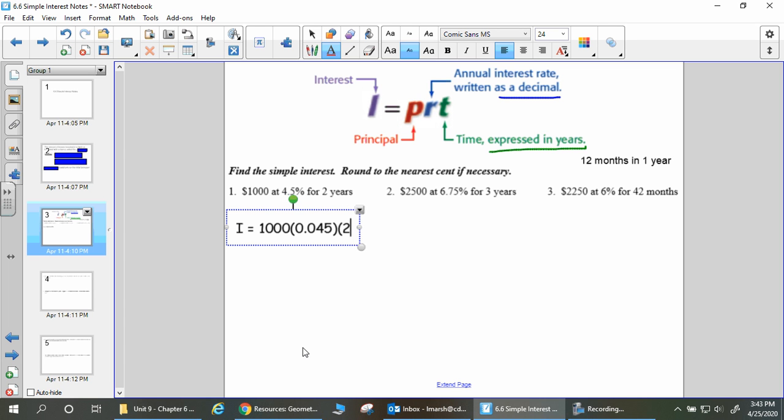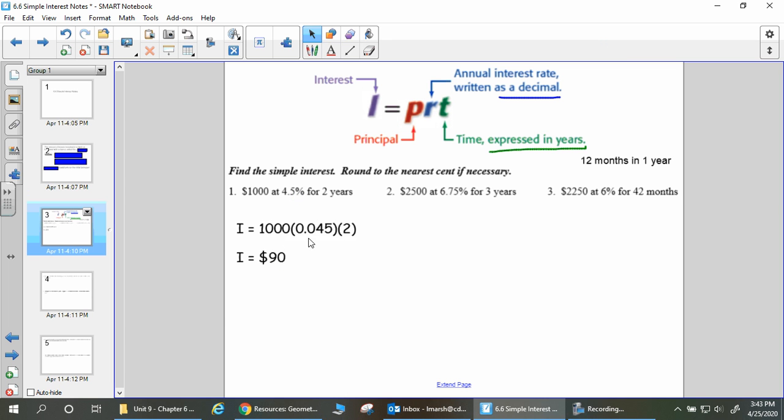And this is 2 years. All you're going to do is take a calculator and multiply those 3 numbers. 1,000 times 0.045 times 2. In this case, I get $90. That's how much interest you would earn.